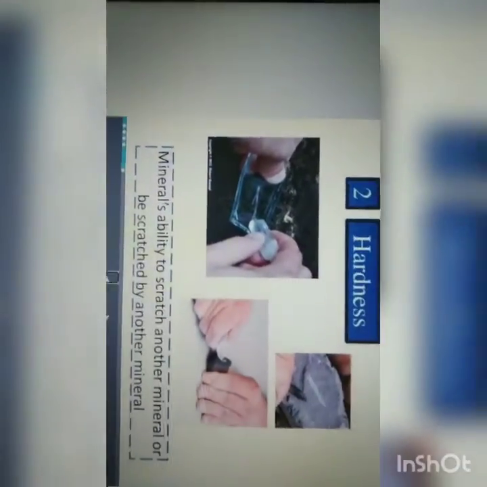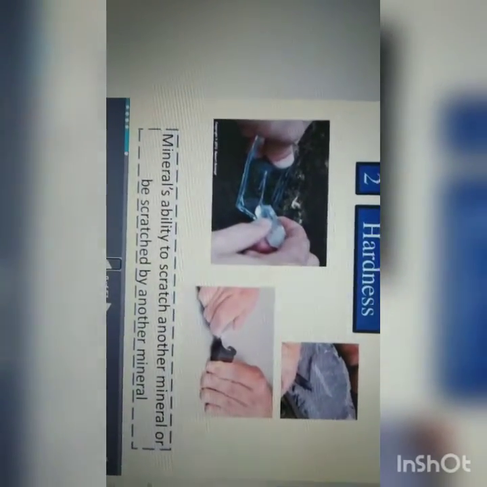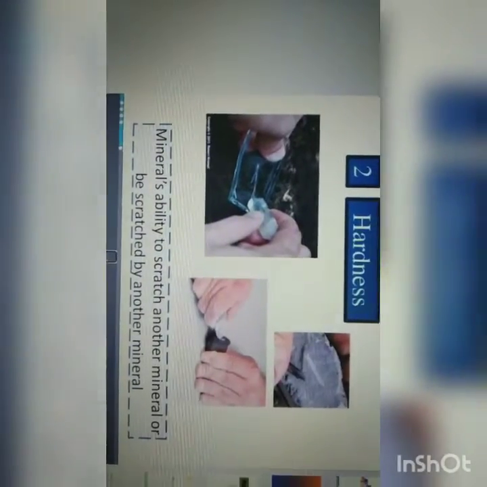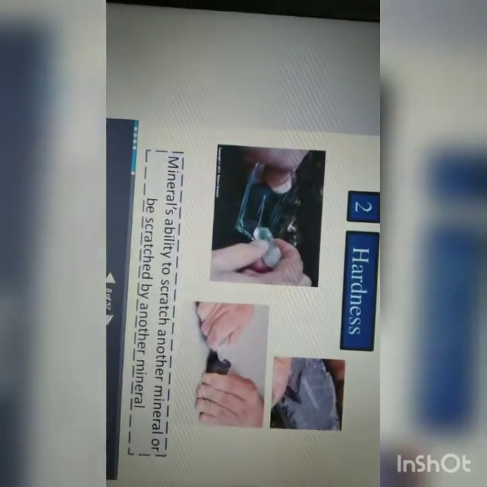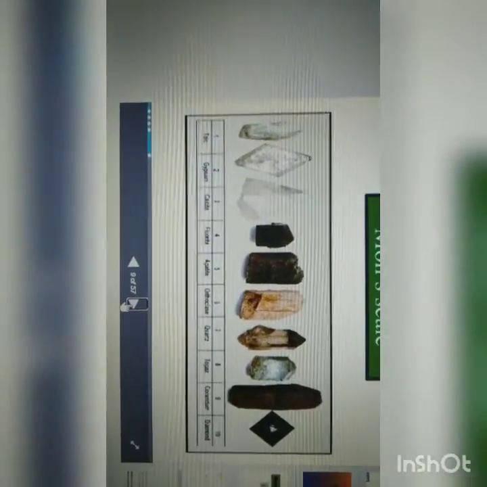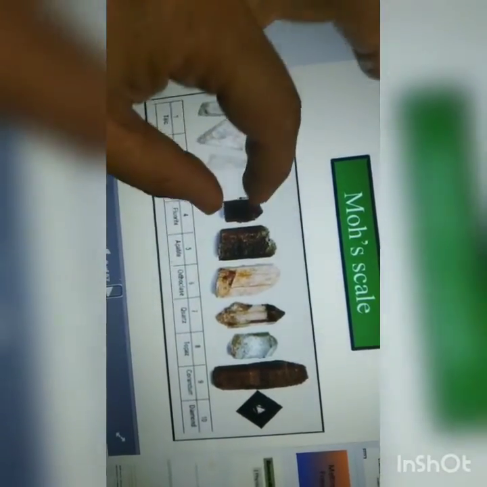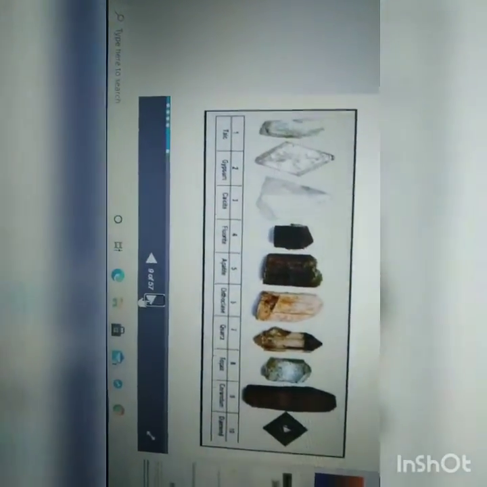And next, a mineral's ability to scratch another mineral or be scratched by another mineral. So we check mineral hardness by scratching it against another mineral. Then only can we know the mineral's ability. That is the method to know the hardness of a mineral. Again, one more method, children, is the Mohs scale. Are you seeing these pictures? These are called the Mohs scale. Using these, they will check the hardness of minerals.